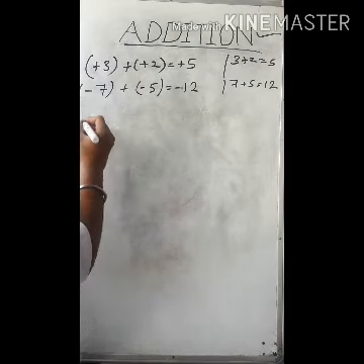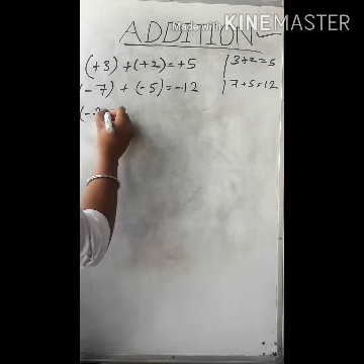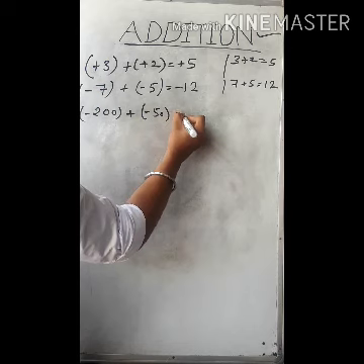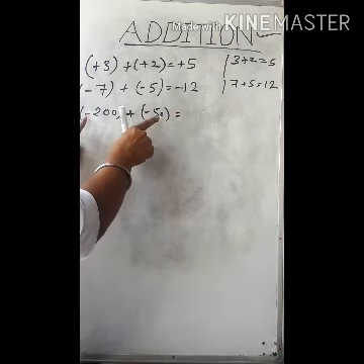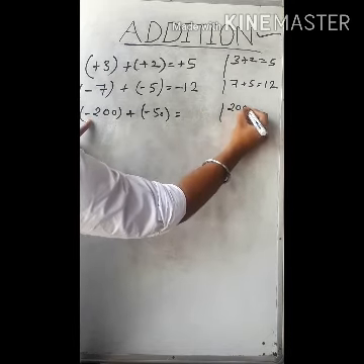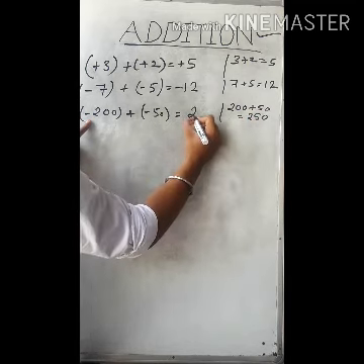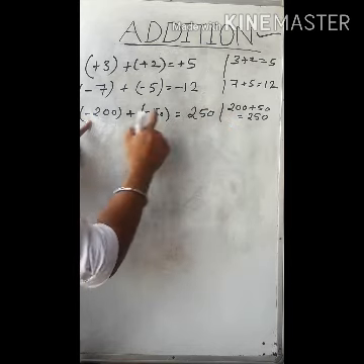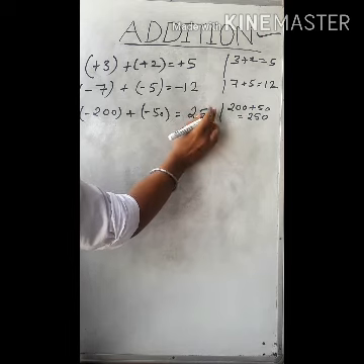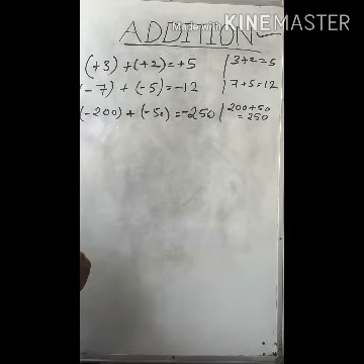Let me take another example of a little bit bigger integer, like minus 200, and I have to add minus 50. Here both our integers are of the same sign. So if I add them, 200 plus 50, what will I get? 250. As we can see here, both our integers are of negative sign. That means our answer will also have a minus sign. I hope you have got the concept.